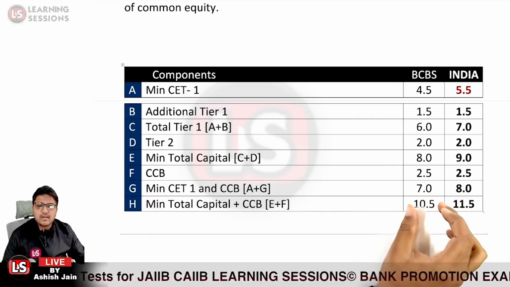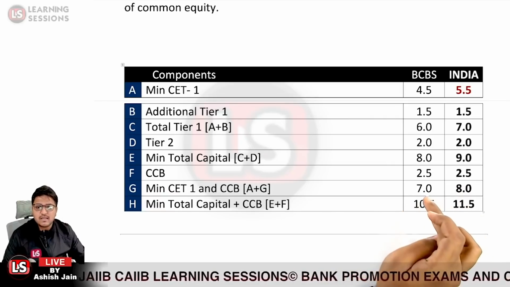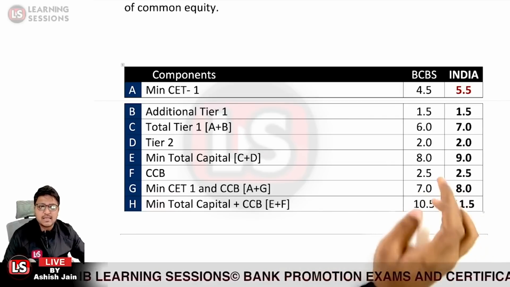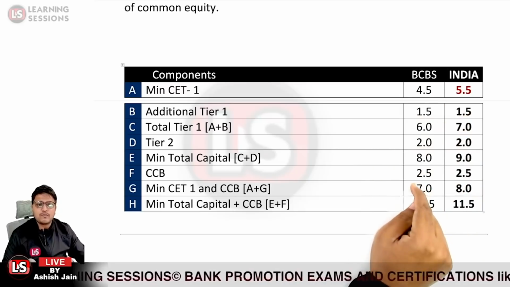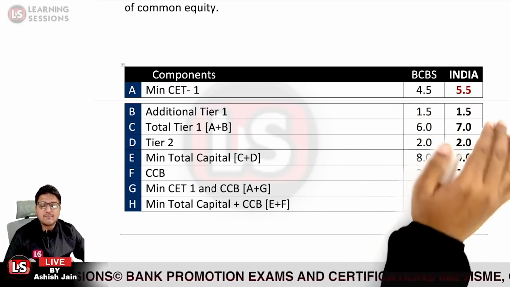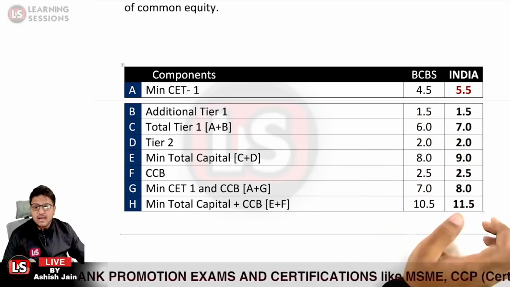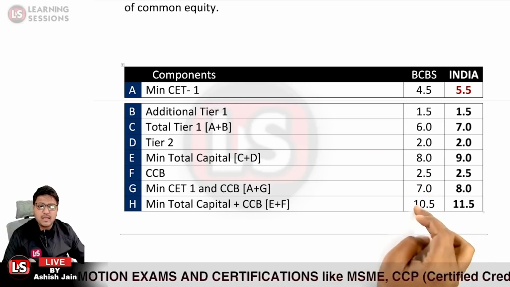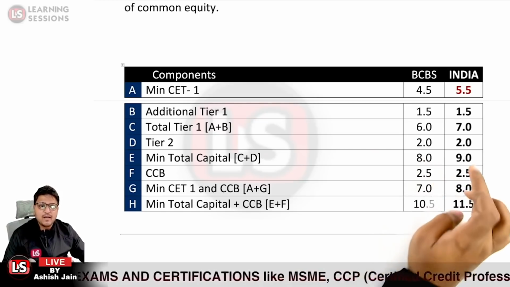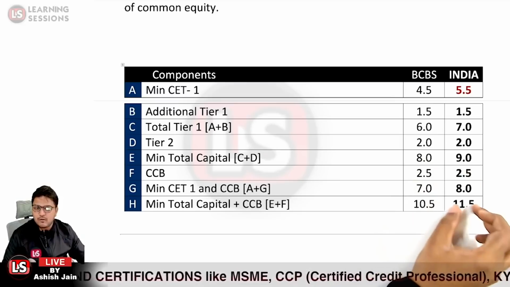So the minimum CET1 and CCB is 7%, because 4.5 plus 2.5 is 7%, and in India it is 5.5 plus 2.5, that is 8%. And the total capital plus CCB will be 8% plus 2.5, that is 10.5%, and 9% plus 2.5, that is 11.5%.